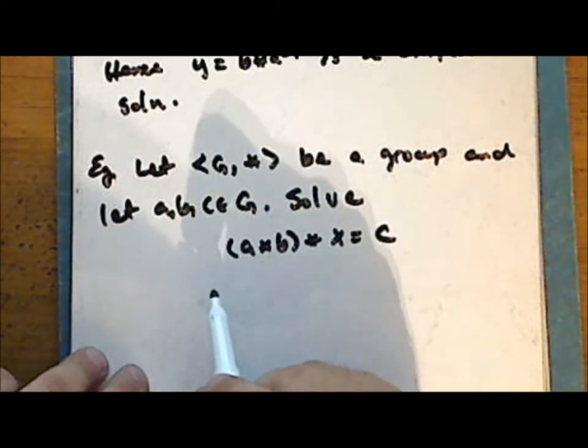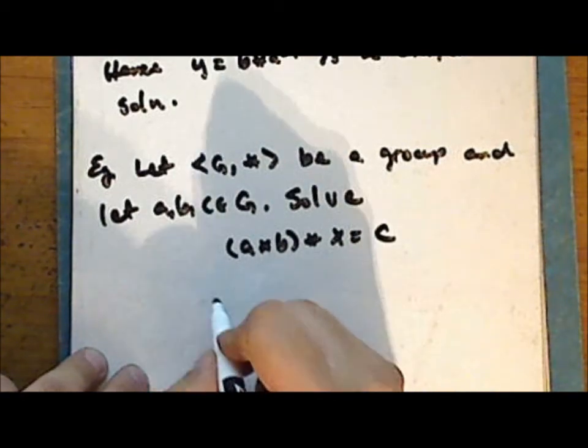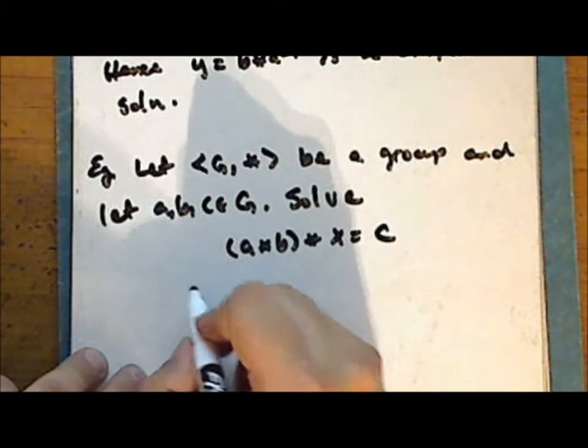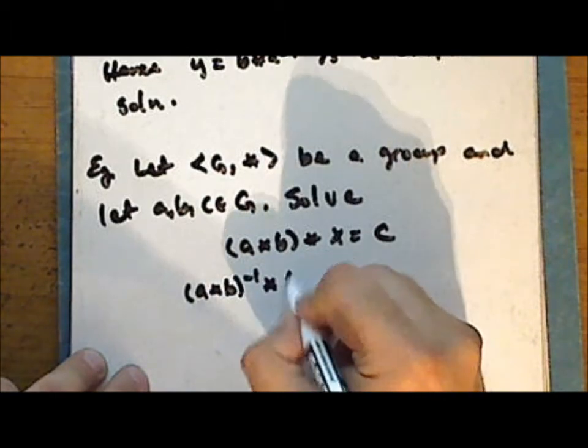So as we are in a group, each element has an inverse, and that includes the quantity a star b. And so we can perform the operation with the inverse of the quantity a star b on the left on both sides.